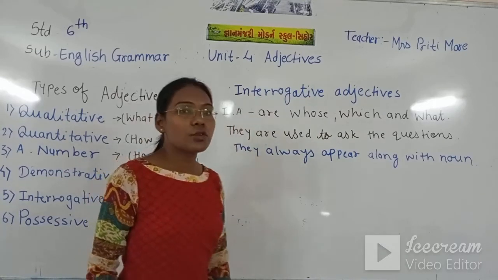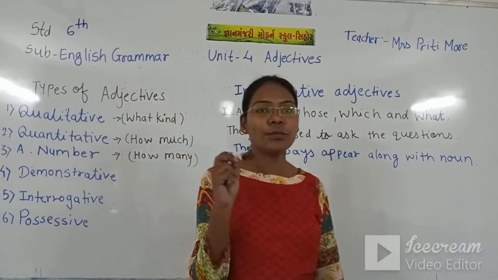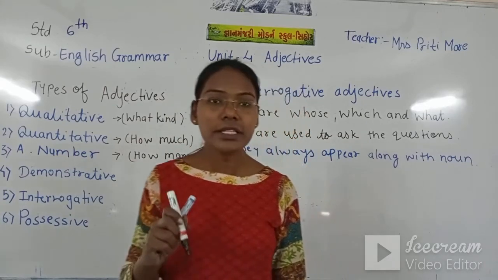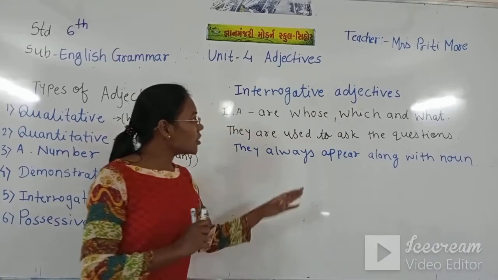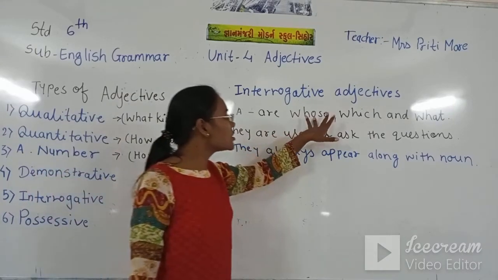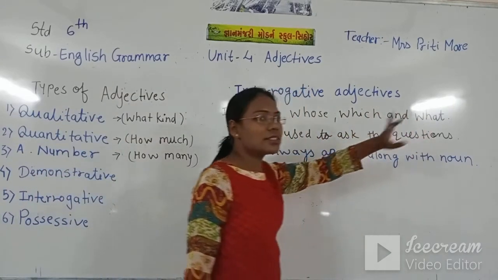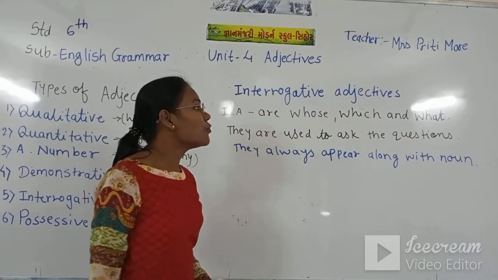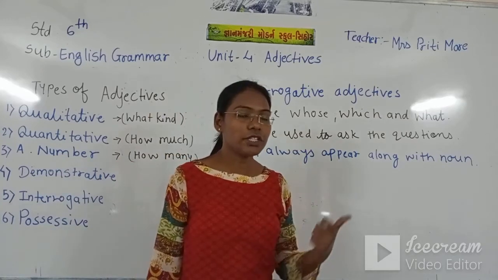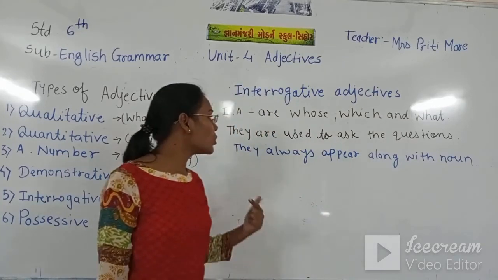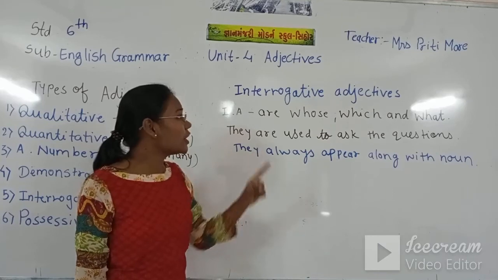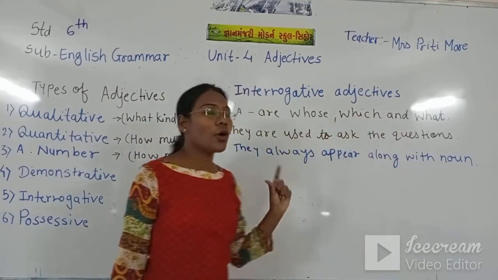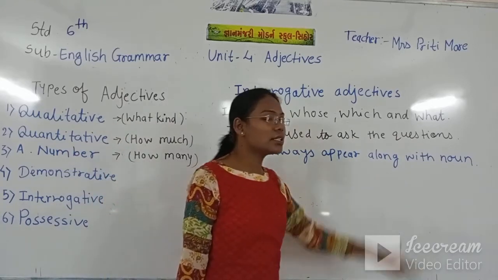Interrogative means question. When at the end of the sentence there is a question mark, that means this is an interrogative sentence. So here the interrogative adjectives are whose, which, what. These three are the interrogative adjectives, and we use these words for asking questions. And interrogative adjectives, whose, which, what, always appear along with the noun.